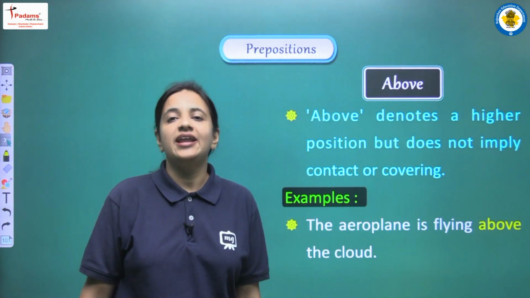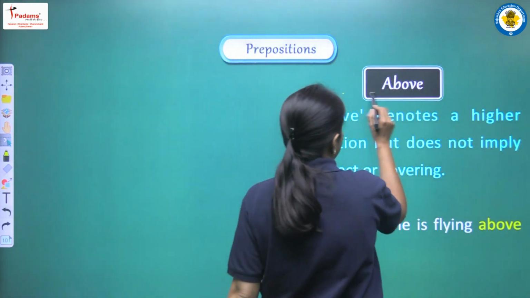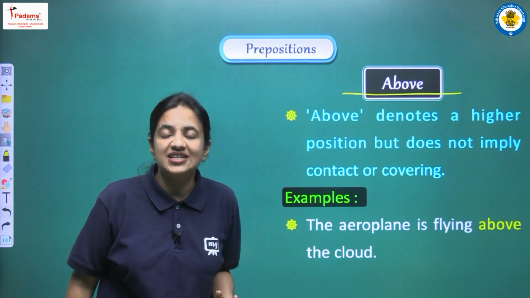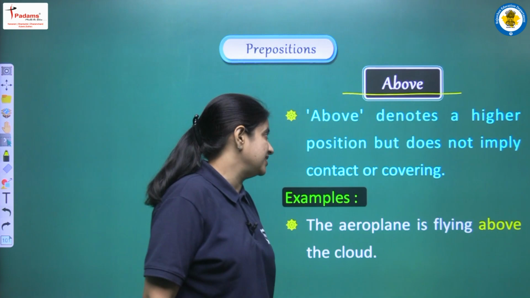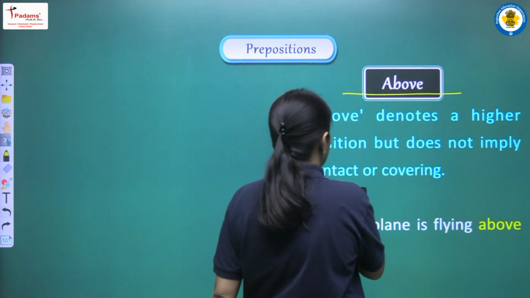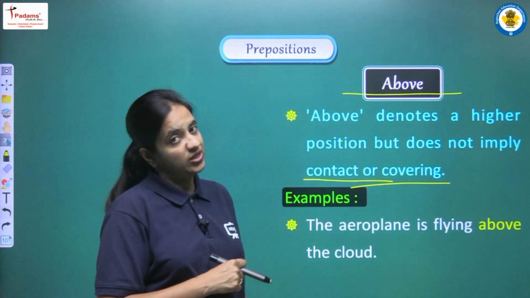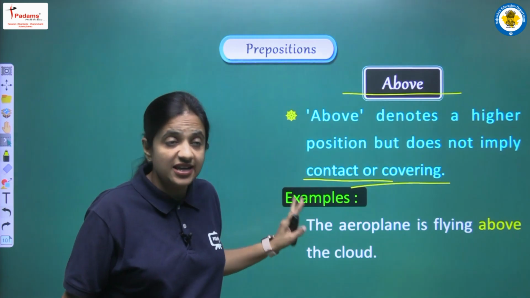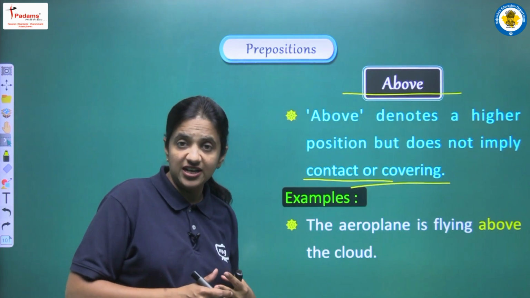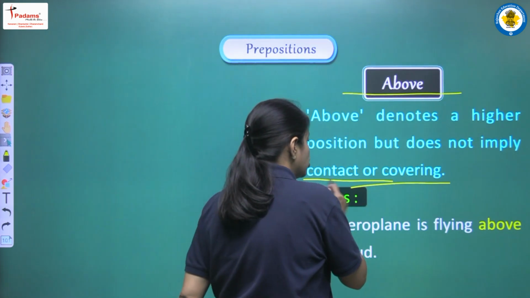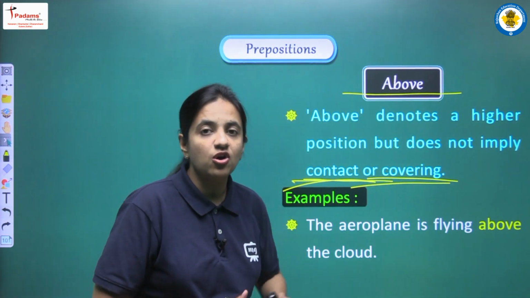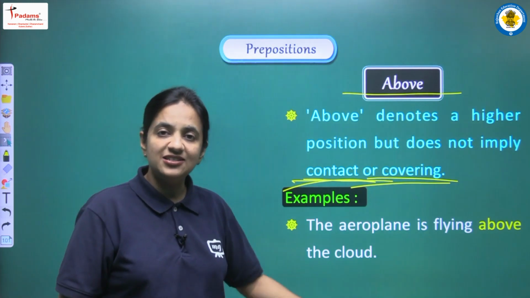So students, now the next preposition that we are having here, that is above. So now we will discuss about above. We will see different uses that are related with above. So let's see. Above denotes a higher position but does not imply contact or covering. So yes, if we are using above in a sentence, that means we are indicating a higher position, yes, but at the same time there is no contact, there is no covering. Okay, so this is the use of above, and let's see some examples to clear this point.